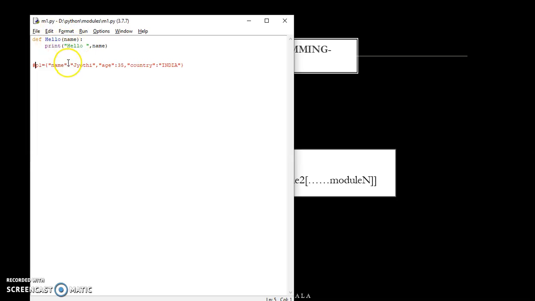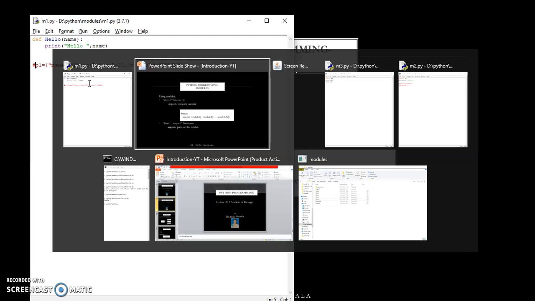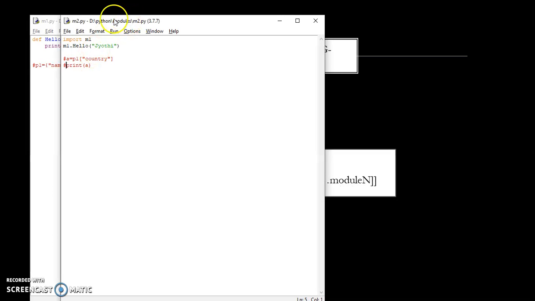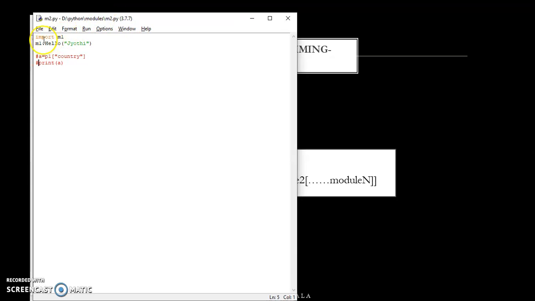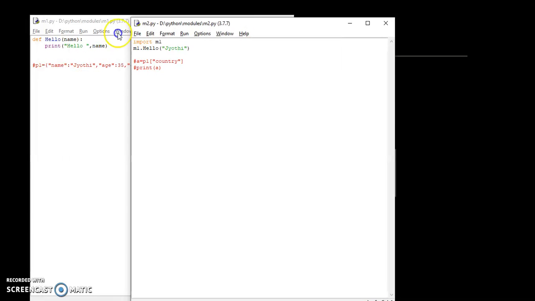I haven't called this function either. I want to call this function in another module, which is called M2. If you see M2 here, this file will be importing the M1 module, and M1.hello. Here I want to show you the difference. M1 has this hello function, and in M2 I am importing this M1, and through M1.hello I am passing a variable parameter.